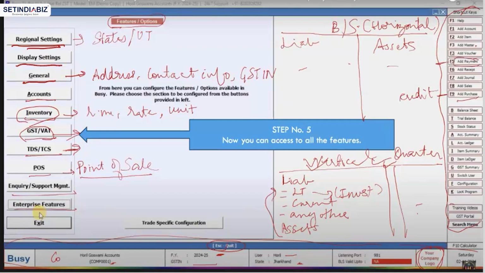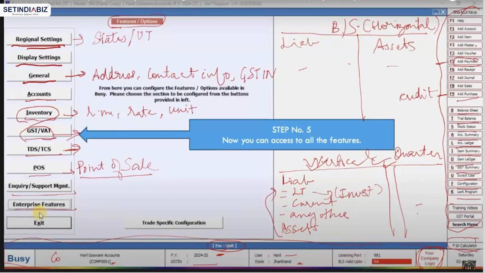Then the good thing about this Busy accounting software is that we have other options also. If I want to select balance sheet, B underscore balance sheet, T underscore trial balance, then stock status, account summary, account ledger, item summary, item ledger, GST summary, switch user, F underscore for configuration, lock program, training videos, GST portal, search menu, and if I want access to the calculator, it is F10.